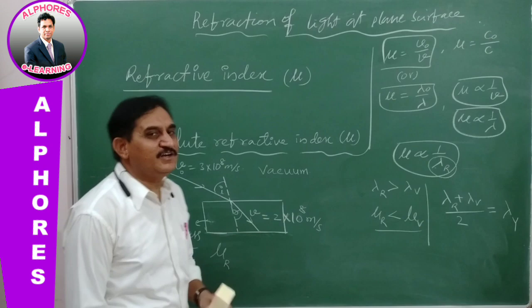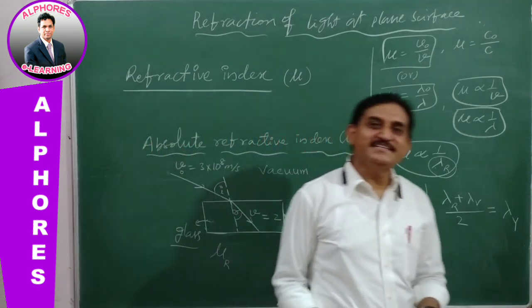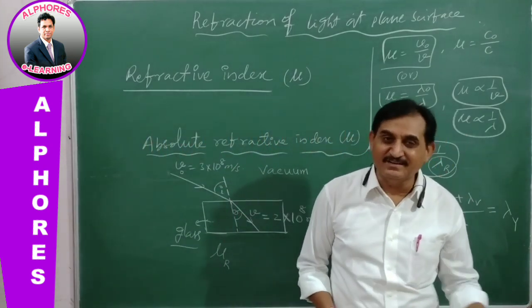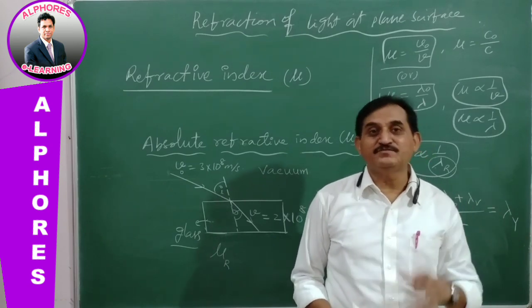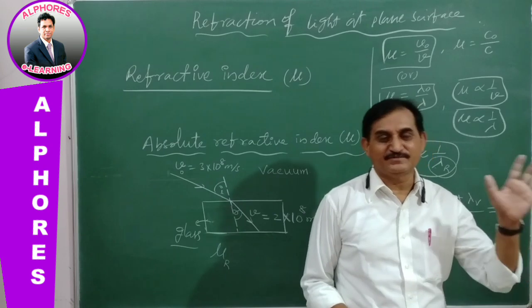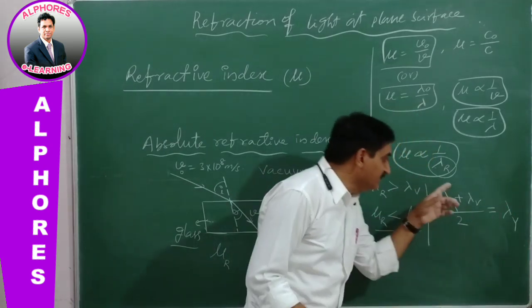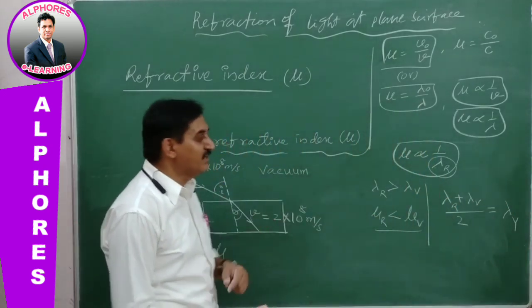Which is the mean color? Yellow light is the mean light, the mean color. Its wavelength is equal to the average wavelength of red and violet. Therefore, we are taking the average color or mean color.